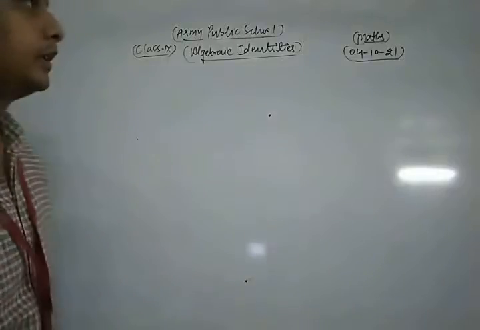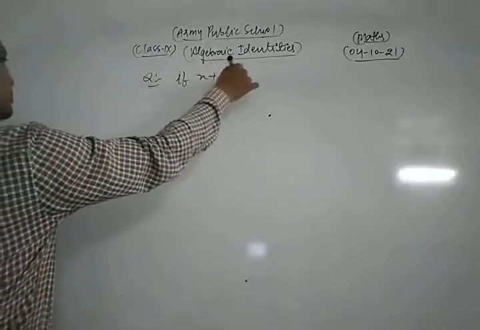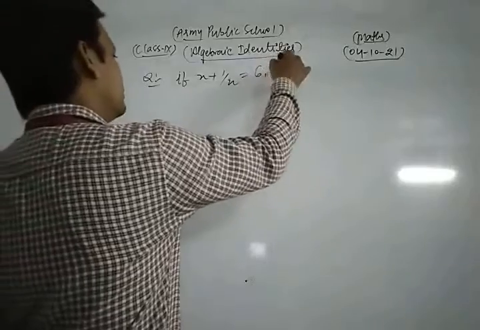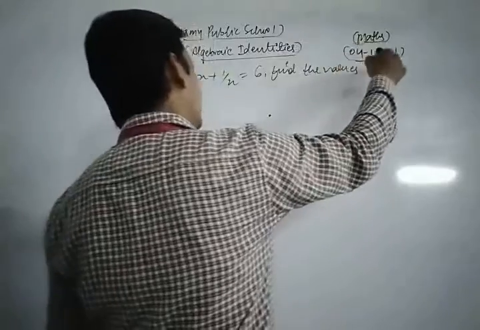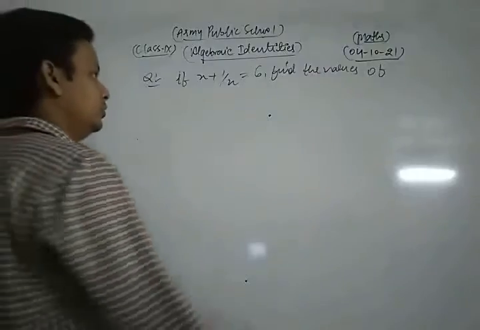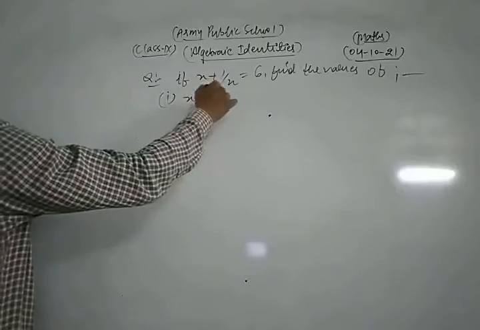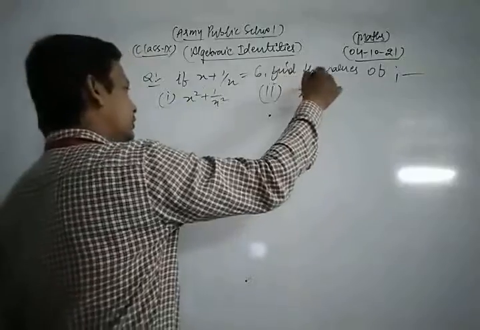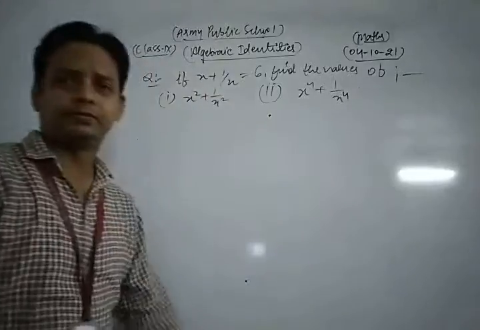And the question is, if x plus 1 upon x is equal to 6, find the values of first x square plus 1 upon x square and second one x power 4 plus 1 upon x power 4.